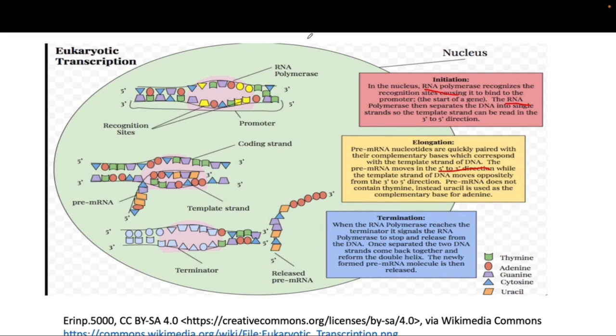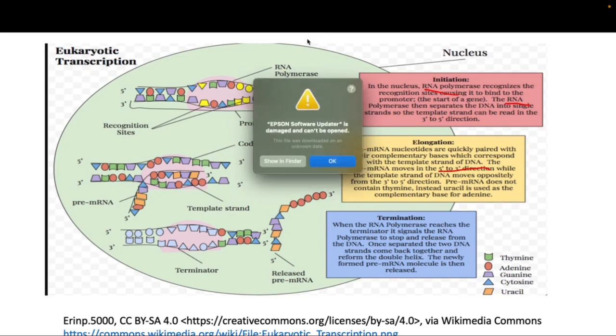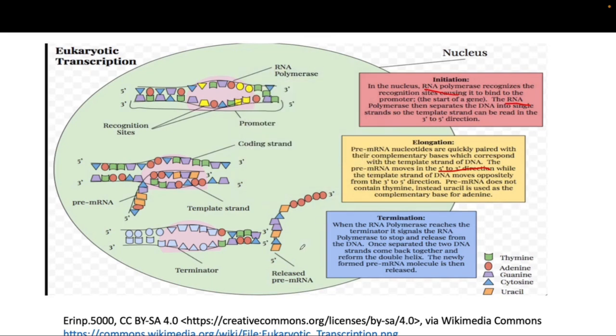It just starts adding the complementary bases, except it adds the uracil instead of the thymine. Remember, we talked about in the DNA structure video where the thymine was for the DNA and uracil was for the RNA. So this is another difference between the transcription and the replication process we discussed. Okay, so uracil, again, is being added instead of the thymine, and they all are complementary to adenine. So in case of DNA, adenine is base pairing with thymine, whereas in case of RNA, uracil is base pairing with adenine.